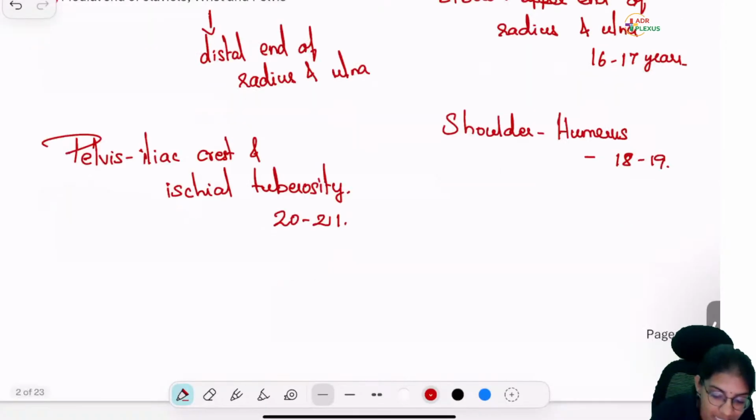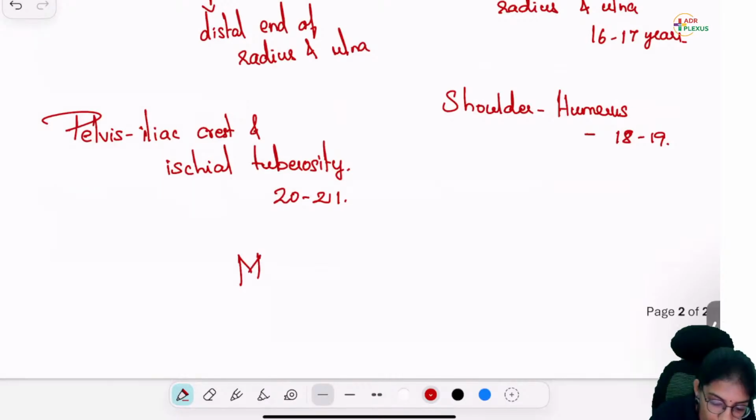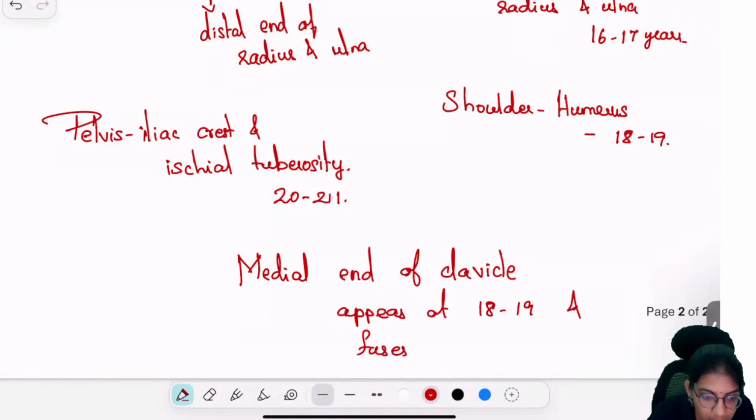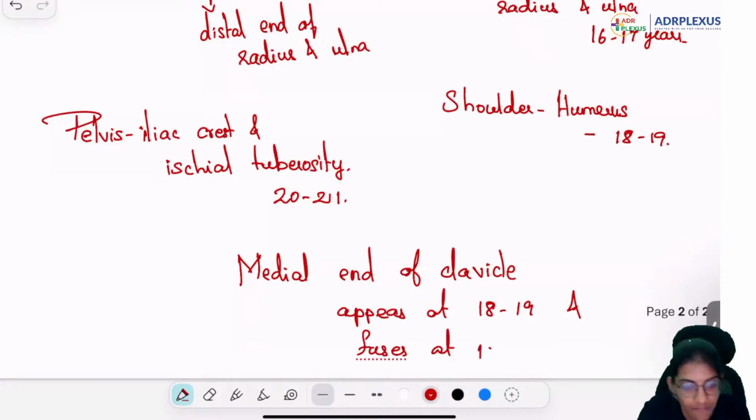All right, let's take the medial end of clavicle. Okay, medial end of clavicle appears at... very good, 18 to 19 and fuses at... very good.